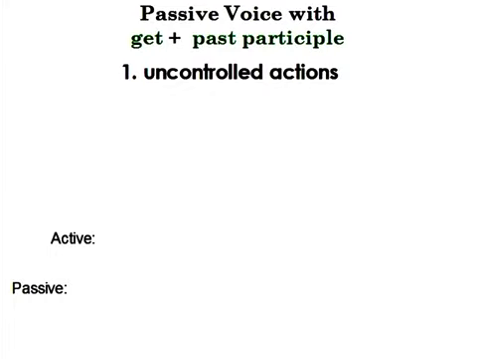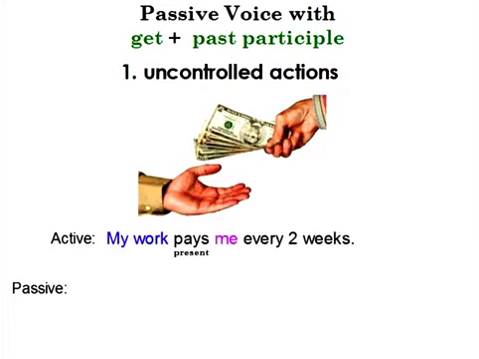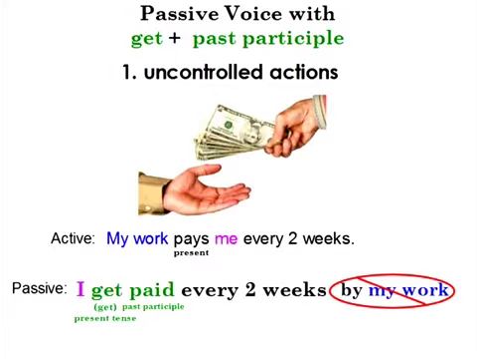So again, using get plus the past participle, I can use this for uncontrolled actions. For example, in the active voice, I say, my work pays me every 2 weeks, right? But I don't control this, and I can use a passive voice sentence with get, and I can say, I get paid every 2 weeks.